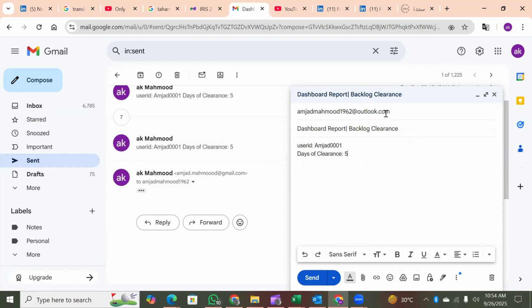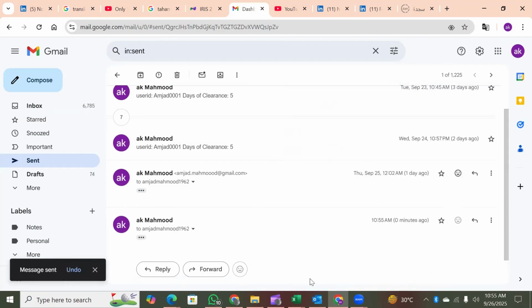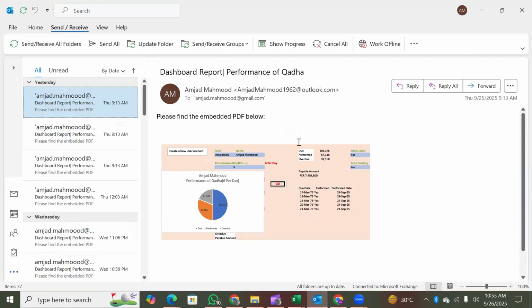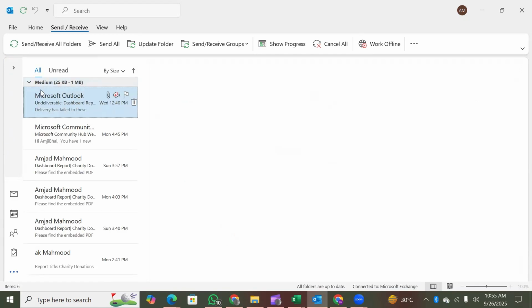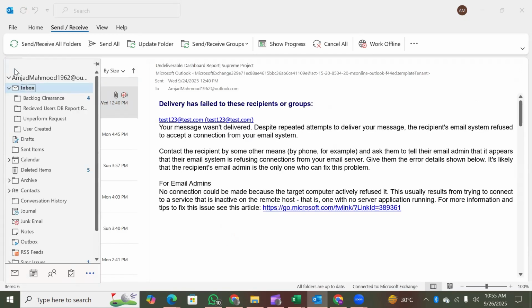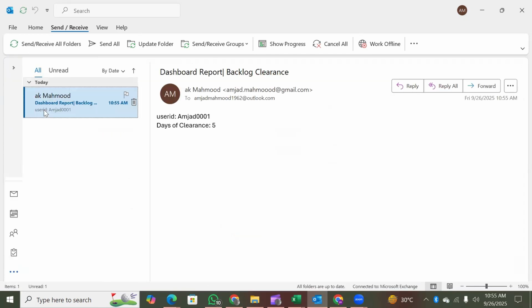The dashboard is configured to watch any email coming with such a subject, with a user ID, and with a command saying how many days of backlog you want to clear. So you can say send. This will take it to your Outlook inbox, and from there it will immediately get into this folder.